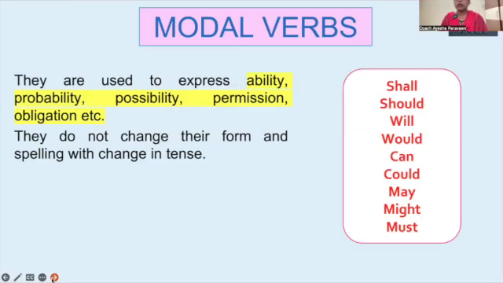So one thing you should keep in mind, whether you are using modal verbs in present, past or future, they don't change their form, they remain the same, unlike the main verb, which changes its form when it travels in time. Whereas a helping verb, a modal verb, doesn't change its form when it travels in time.